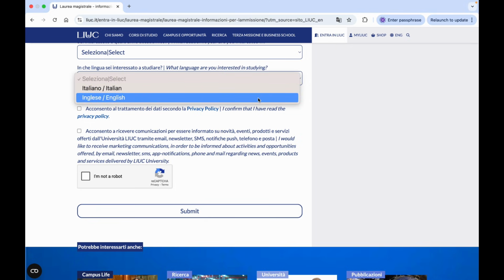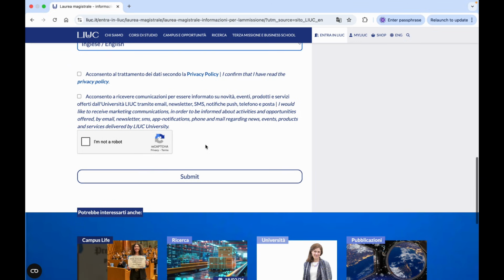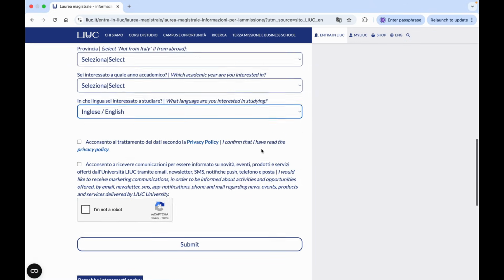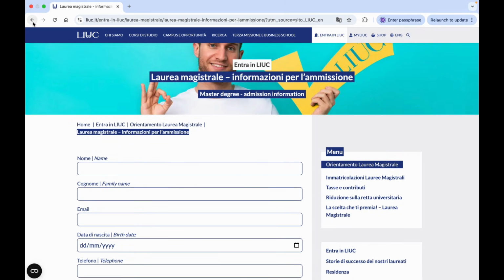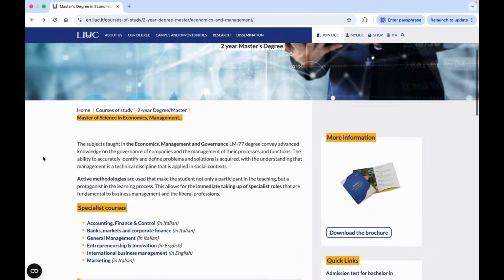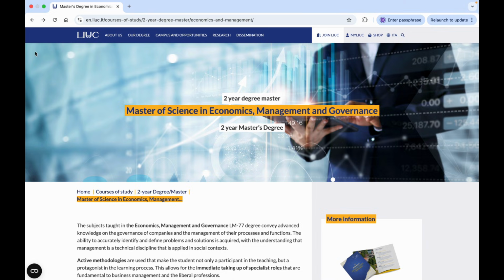So choose English, and then tick this box and click on the submit. So they will assess your data and provide you more information about the admission process. So this is a very simple procedure to start admission process at this university.